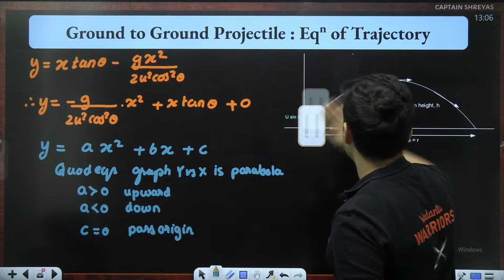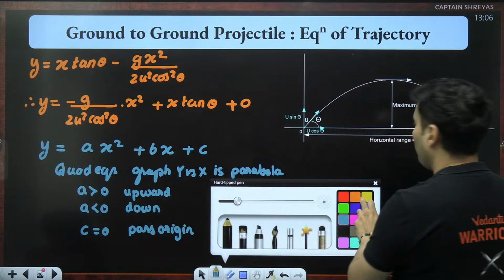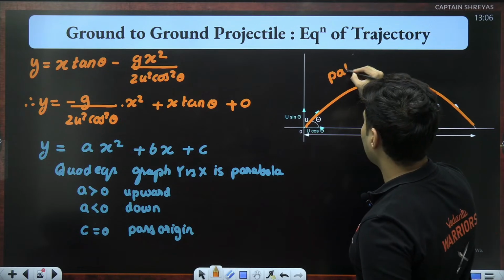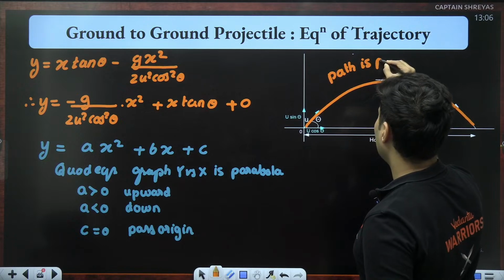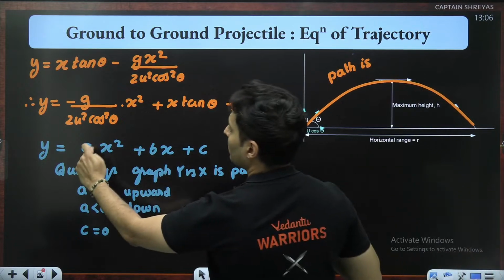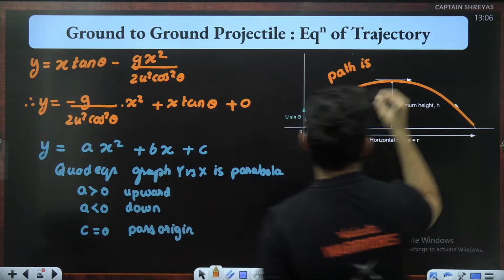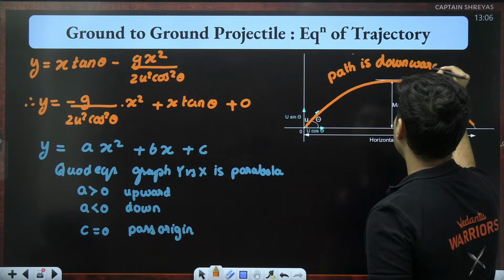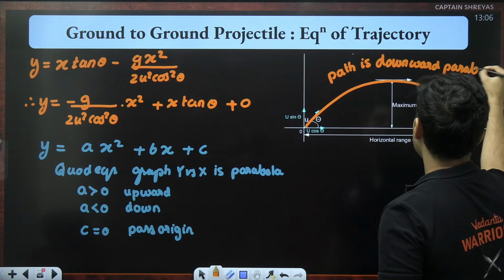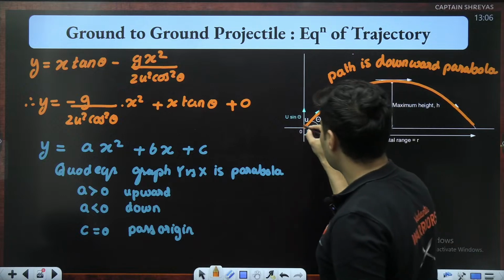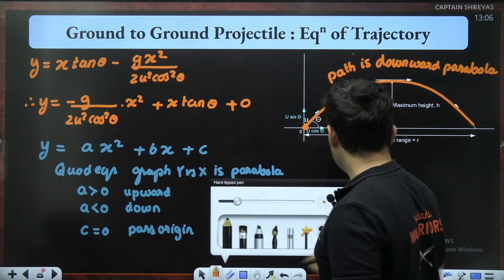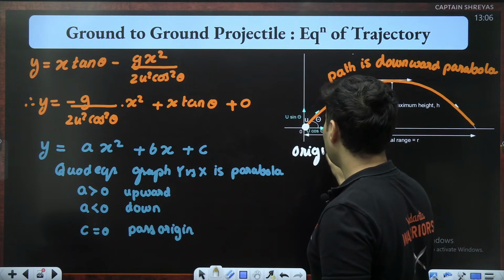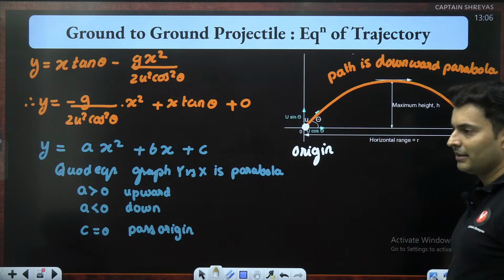Hence, I will just say that this particular path which is taken is a parabola, and the coefficient of the square term, which is a, is negative. So the path is a downward parabola. Not just that, I can also see the graph passes through the origin right over here. You can see that it passes right through the origin. Can you see that, everyone?